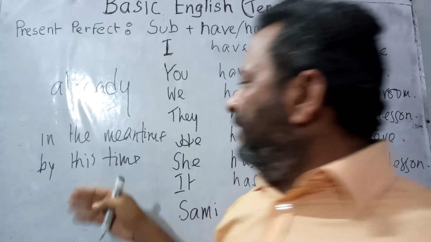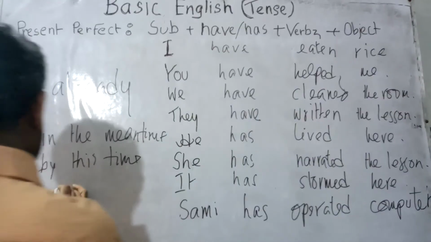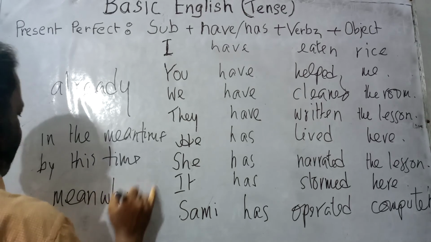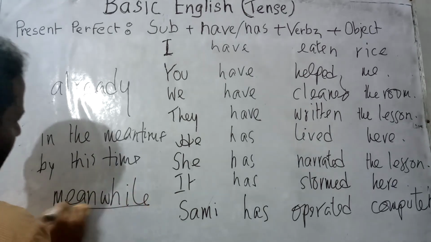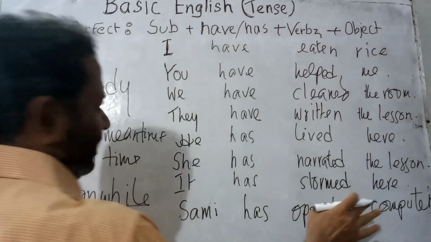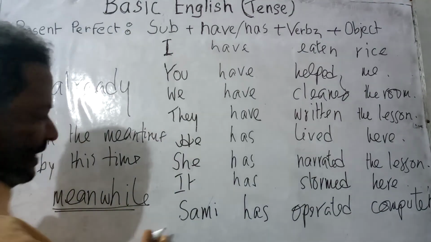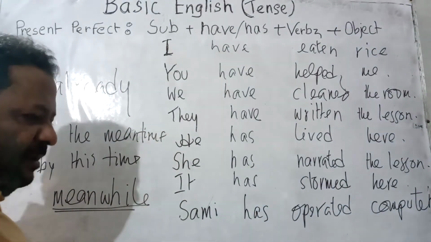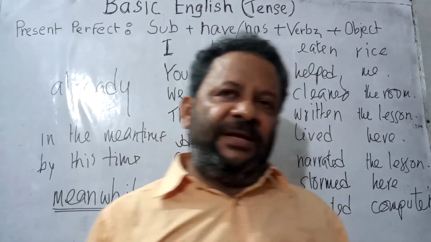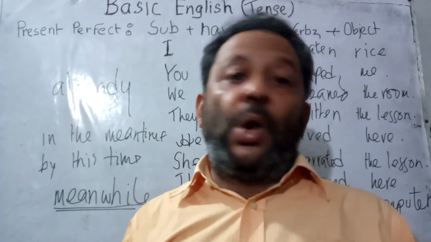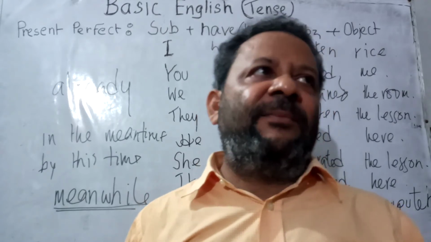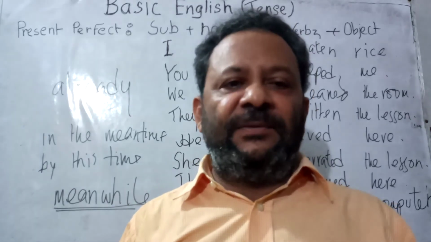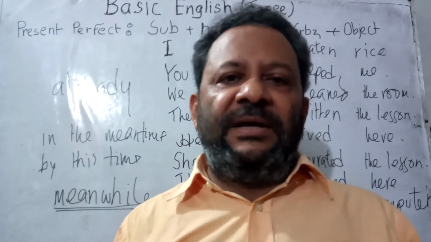Already, in the meantime, another fine word I am going to show: meanwhile. You can say, Sami has operated the computer meanwhile, or at the beginning of the sentence it is usually used. Meanwhile, Sami has operated the computer. Or whenever any incident takes place, the reporter goes there. Then at the time of reading news on TV, the reader says, meanwhile, our reporter has gone there.